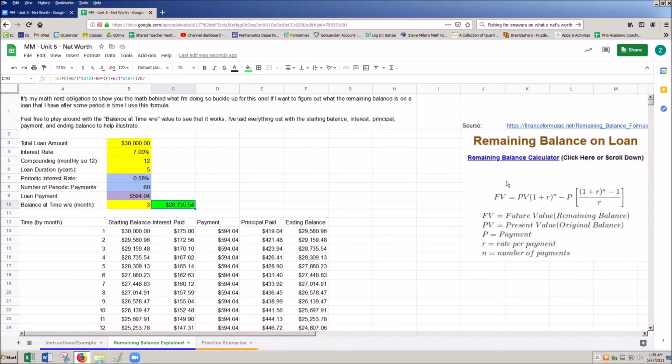Here's the calculation. The future value of what I want is going to be the present value times whatever my per-payment interest rate is. This is going to be adjusted, so it's the periodic interest rate, not the annual amount. So monthly, we just take that and divide it by 12, and then we subtract off the payment amount times another interest accumulation factor. You don't need to fully understand this. I'm not going to explain everything behind the scenes, but it's a good thing to have in the back of our heads if I want to look at how much a loan is going to be 50 years from now. I don't know why you'd have a 50-year loan, but whatever, right? We can figure out what that would be.